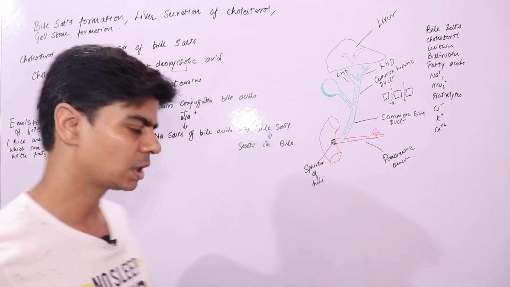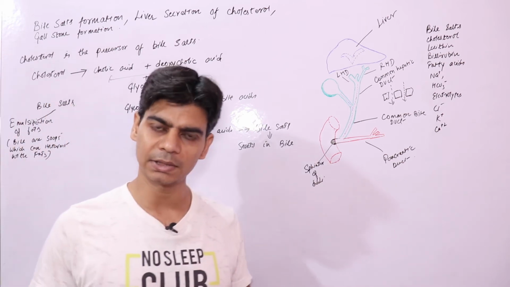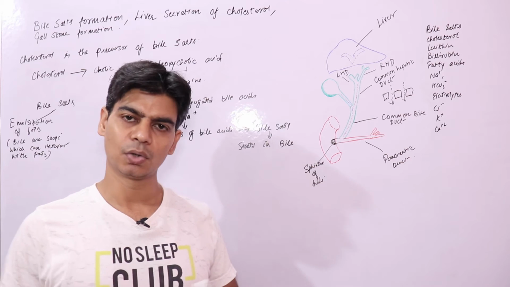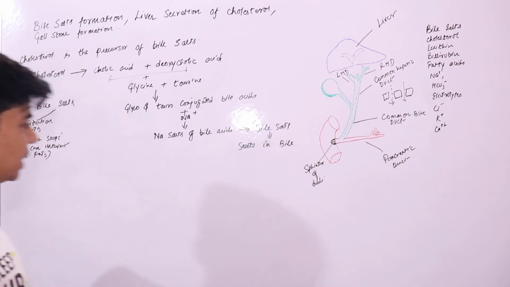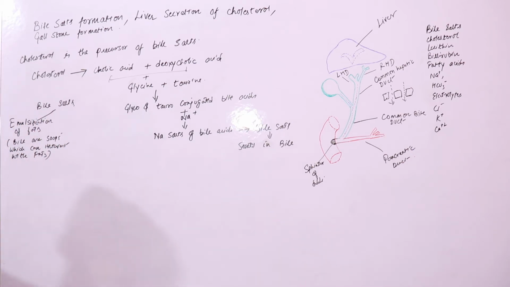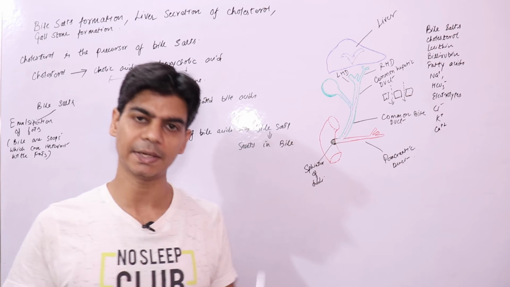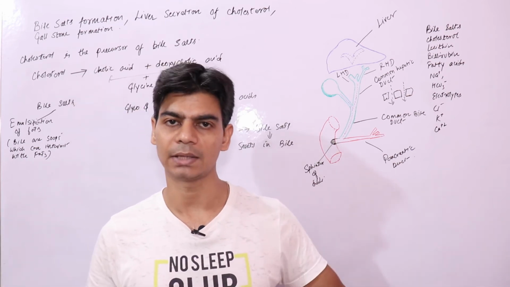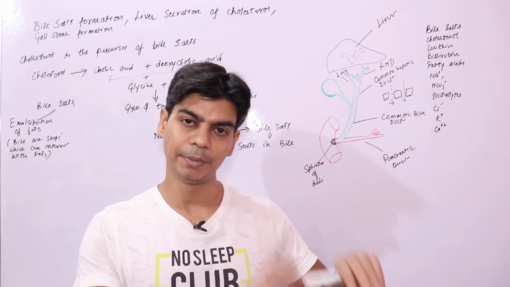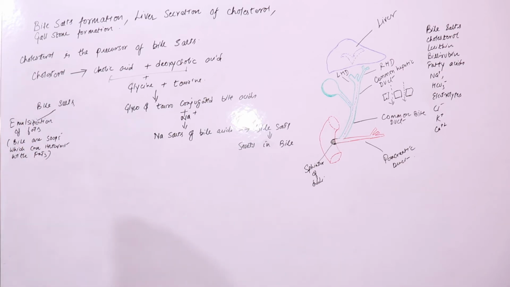So soaps are nothing but fats; they are made from fatty acids and alcohol. Since they have a fat part, if you look at it chemically, it has a hydrophobic part that can interact with hydrophobic fats, emulsify them and break them into smaller particles. We'll deal with it more when we do digestion of fats.